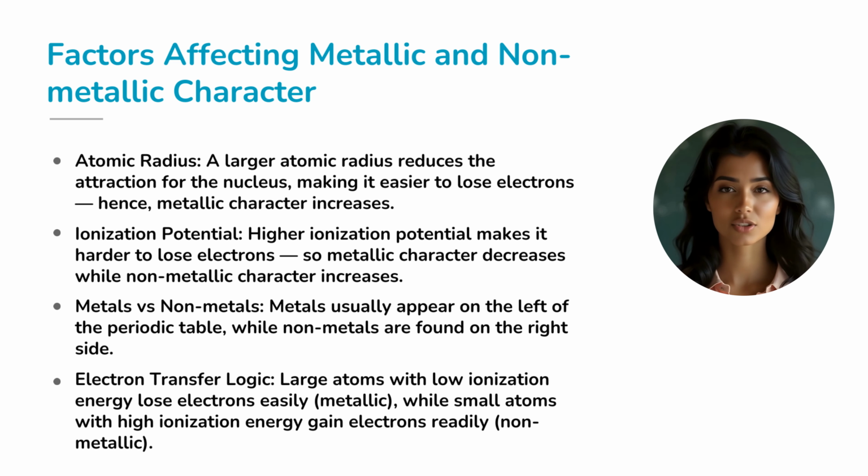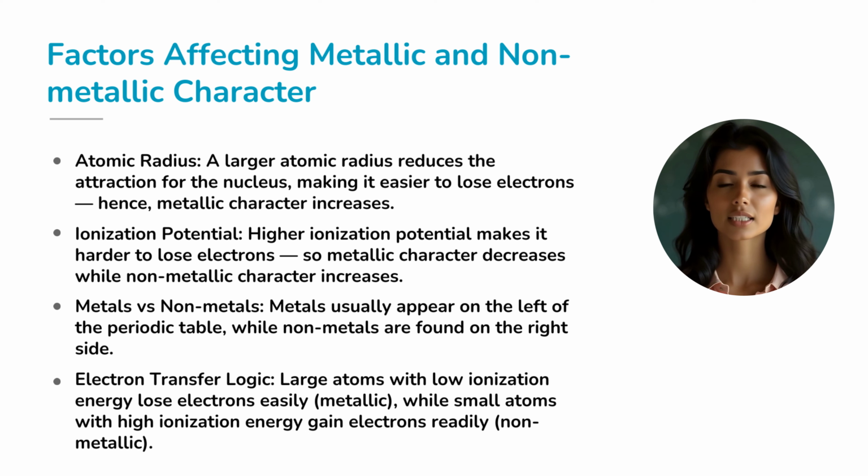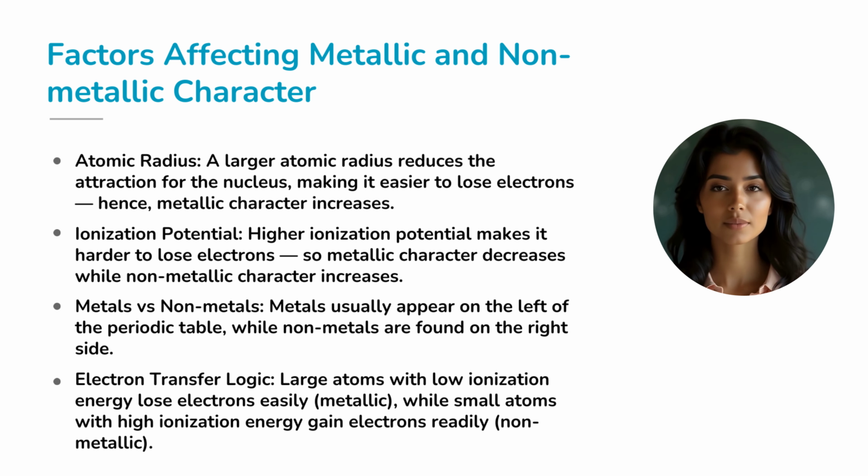Now let's dig into the factors that influence whether an atom behaves like a metal or a nonmetal. First up is atomic radius. When atomic size increases, electrons are farther from the nucleus and held less tightly, making it easier to lose electrons and increasing metallic character. Conversely, smaller atoms hold electrons more tightly and more easily gain them, which boosts nonmetallic character.